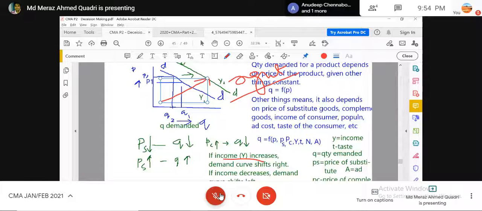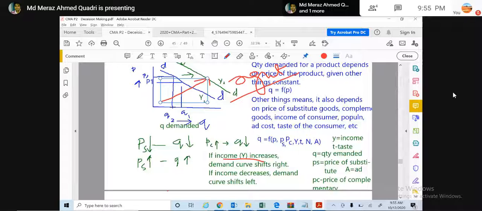In that case, the supply curve will get affected, and at the same time the demand curve will also get affected. If the income decreases, then this demand curve will shift down to here, because people have no money to spend. So if no money is spent, they will be forced to reduce the price.